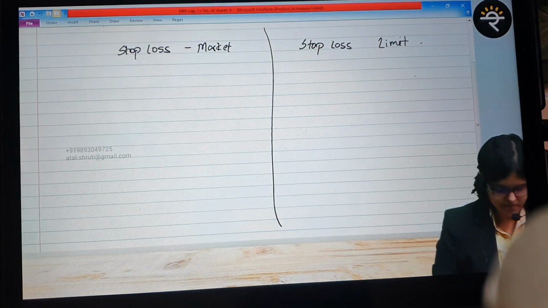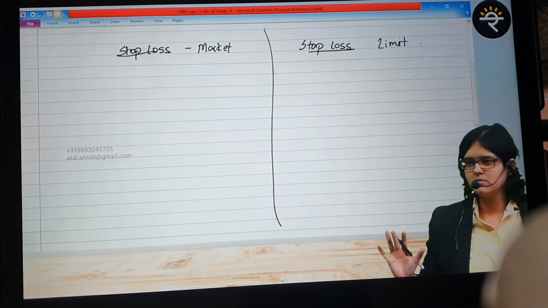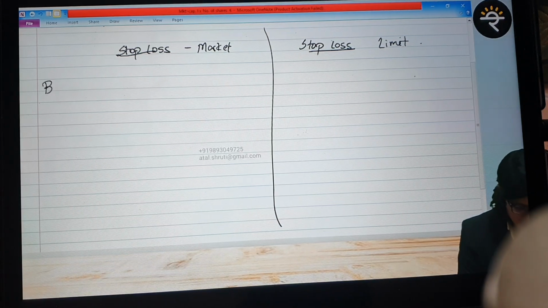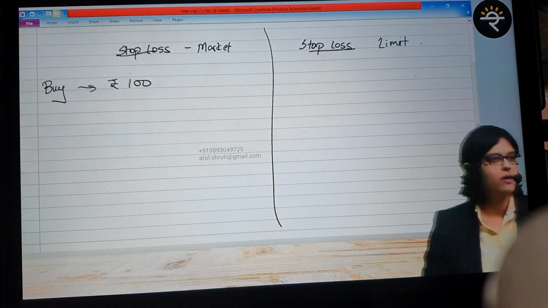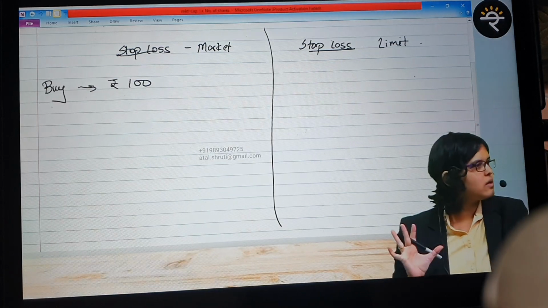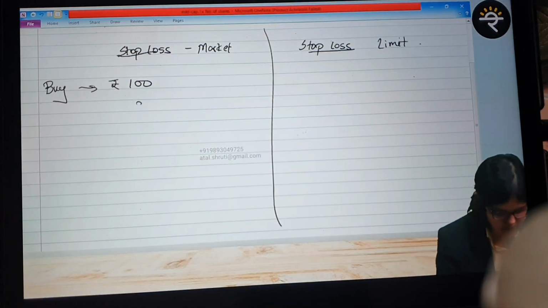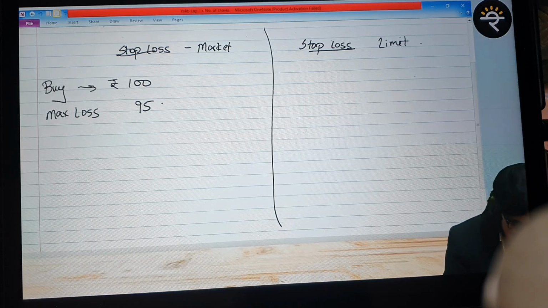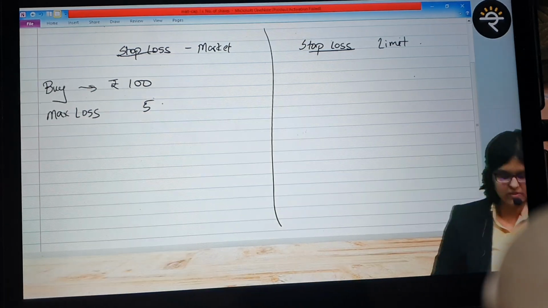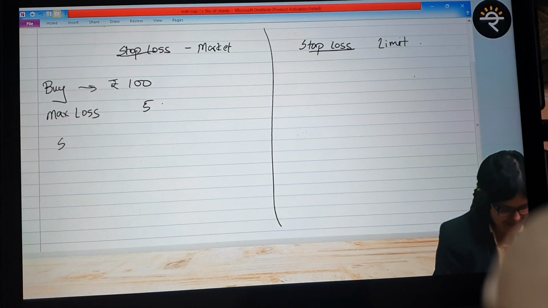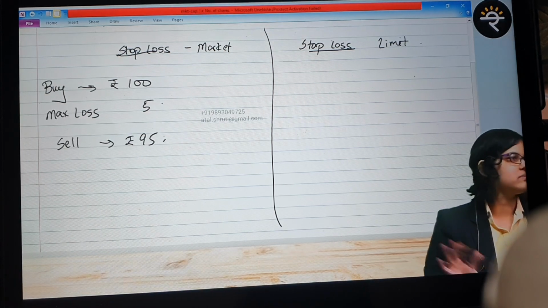What is the simple meaning of stop loss? Stop my loss. I have a specific risk taking capacity. I don't want to go beyond that. Assume that my buy price is 100. And I say that the maximum loss that I can bear is 5%. Max loss should be only 5. Max loss 95 would mean a lot more. Max loss is 5. So what should be the ultimate price at which my trade should be cut off? Ideally, sell should happen at 95.